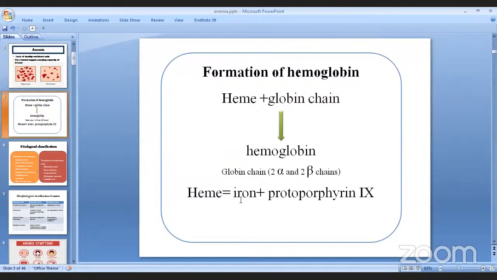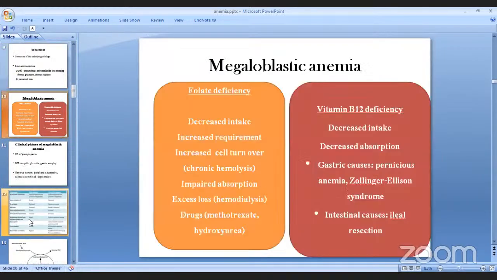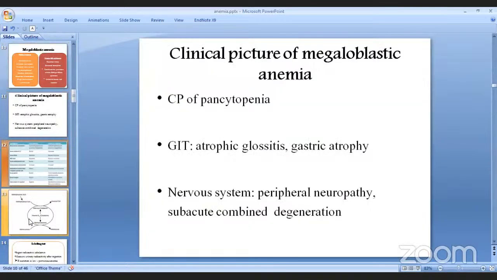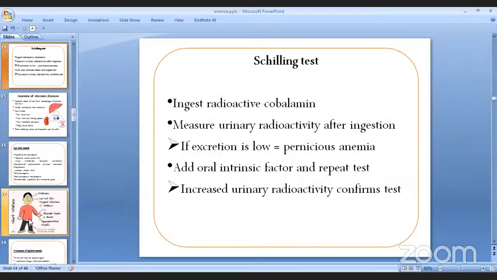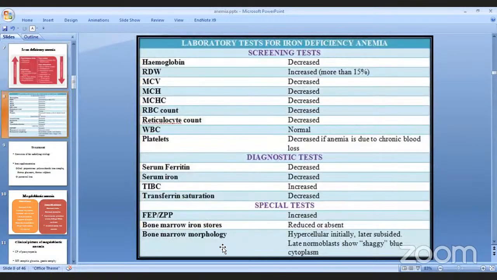So when our body lacks iron, then what's going to happen? Protoporphyrin is going to be free in our blood cells, right? So we can also test for protoporphyrin, but then these tests, it's going to be expensive. I don't think we use it here, hey? So यो टेस्ट पनि गर्न सकिन्छ है. These are some special tests.